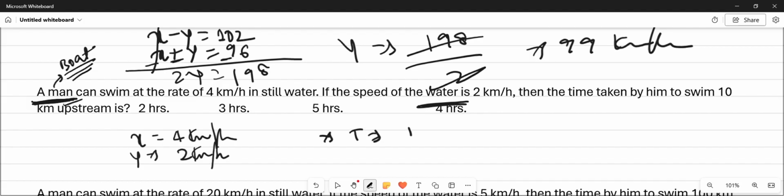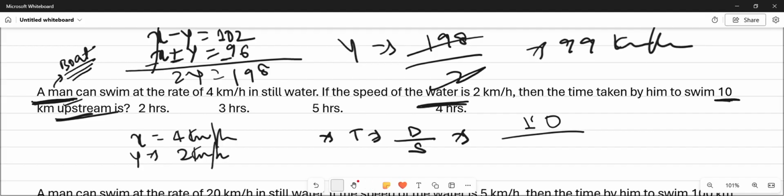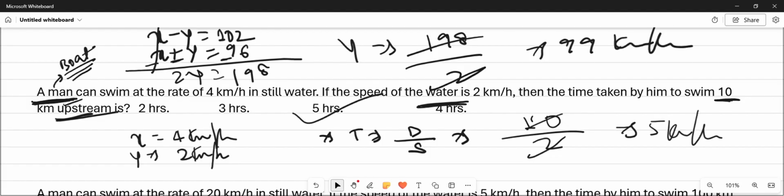Here we have to find the time, and we have already discussed that time is equals to distance upon speed. Here we have given 10 kilometer distance, and we have to find the speed, that is x minus y, because we are going upstream. This x minus y is equals to 4 minus 2, that is 2. So our answer would be 5 kilometer per hour.